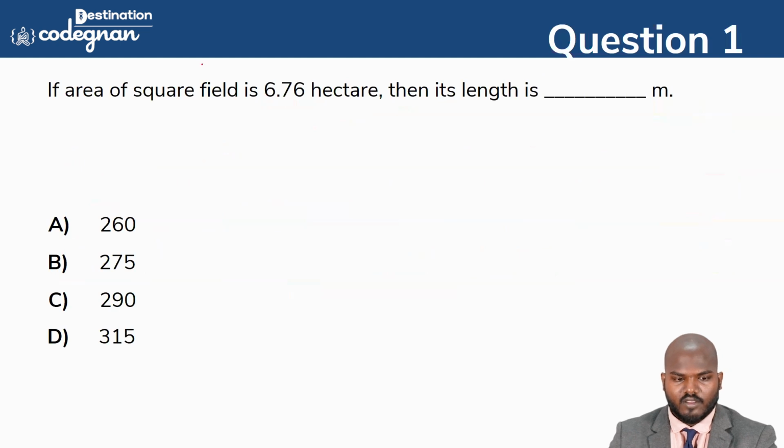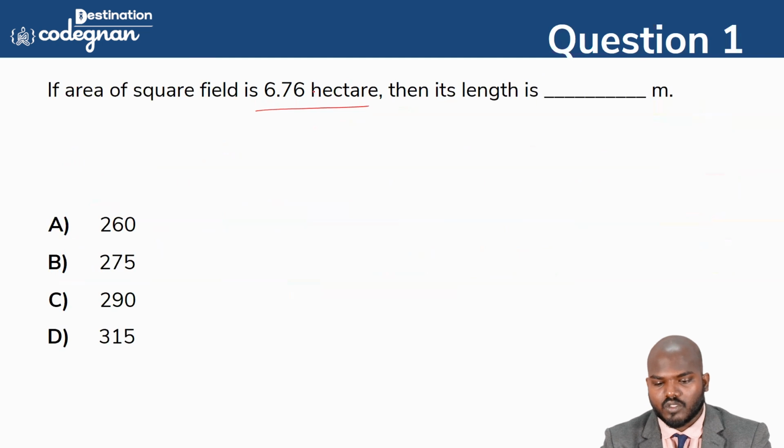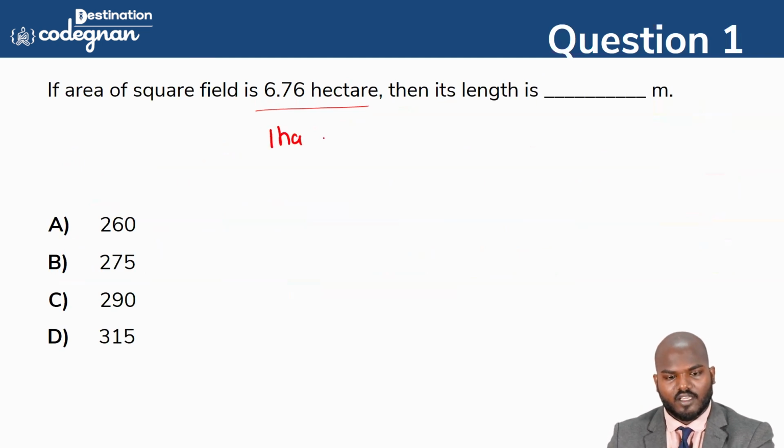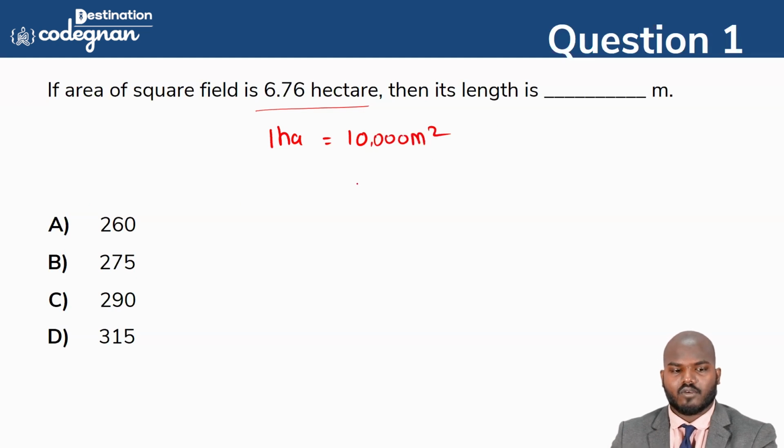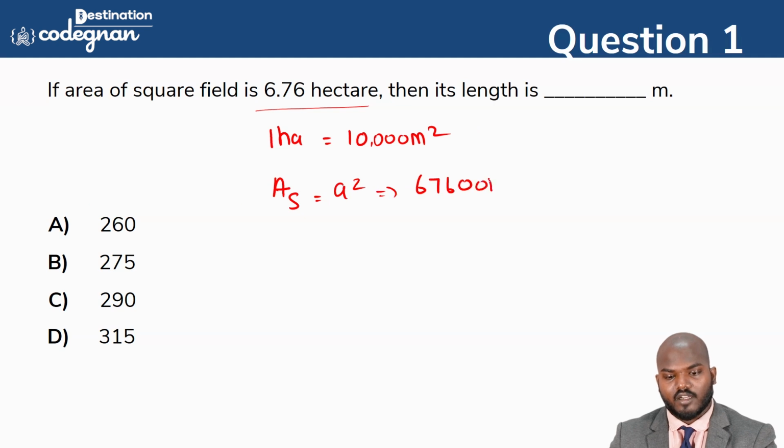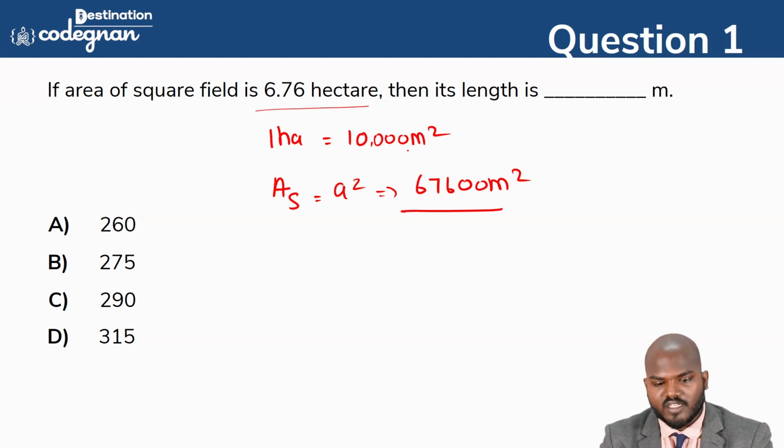Probably you see this one, that they have given the area of the square field is equal to 6.76 hectare. Then the length is equal to what? I can say that 1 hectare is equal to 10,000 meter square, guys. They have given the area of the square. The area of the square, I can write it as a square, the area formula a square, that is 6.76 times 10,000 meter square. If we want to convert hectare to meter square, I can take it like 67600.